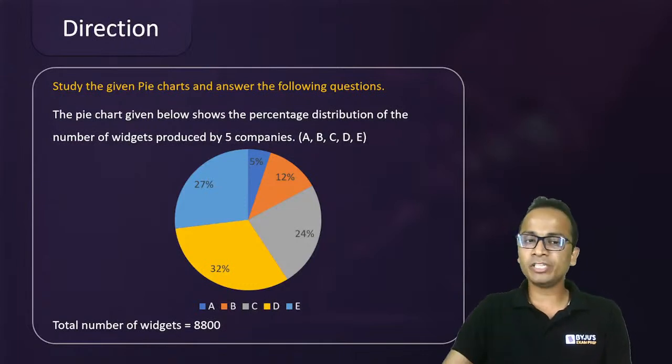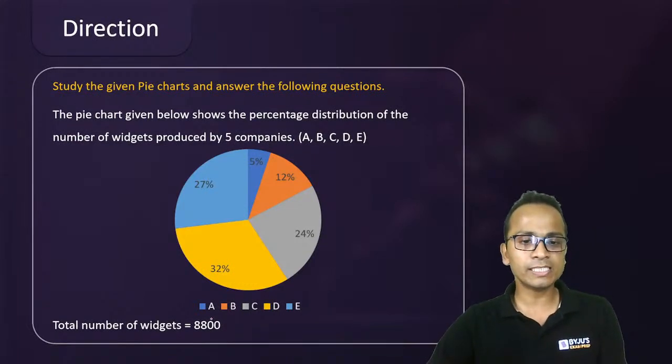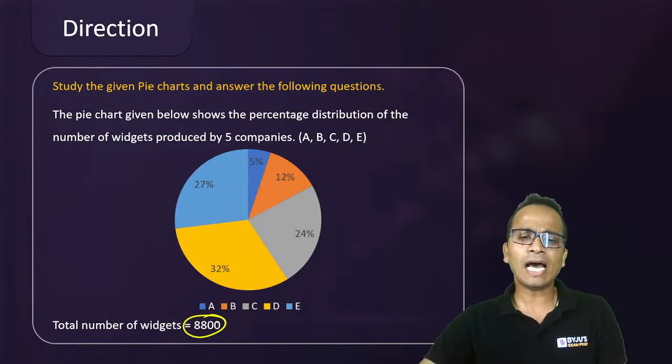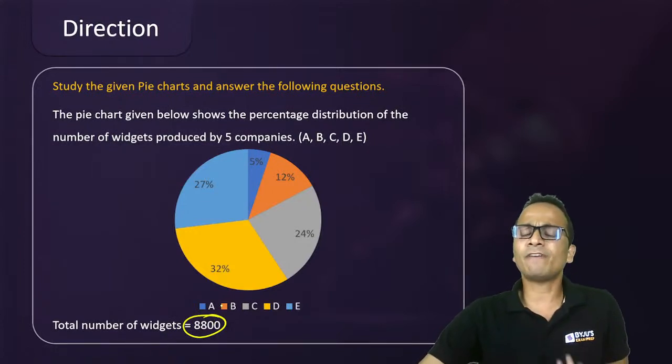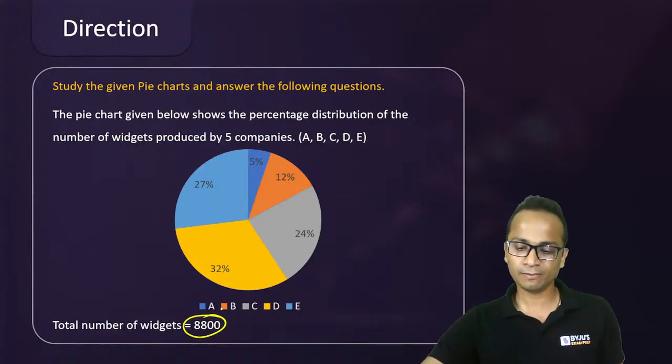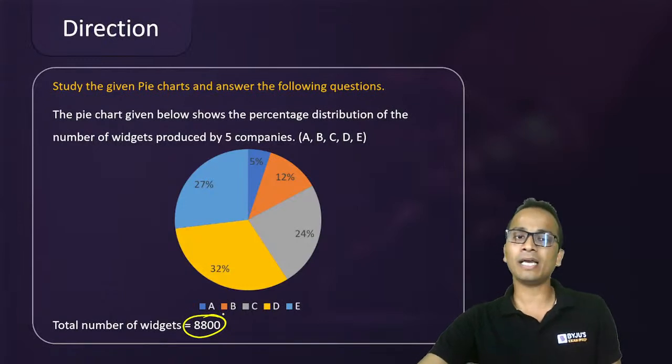The total number of widgets produced is 8800, and these are divided among the 5 companies. The percentage breakup is given by this pie chart.